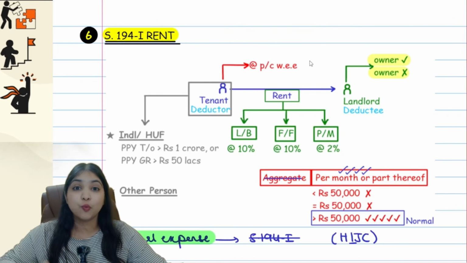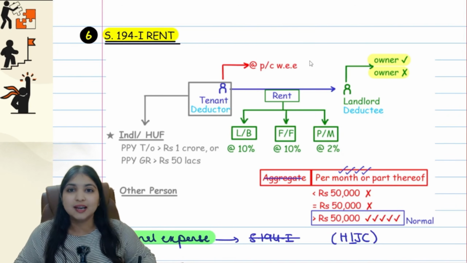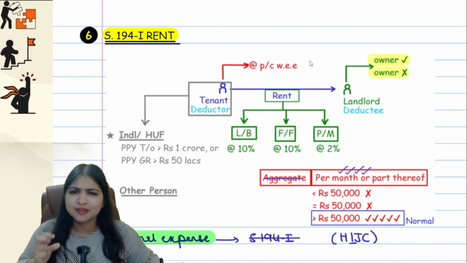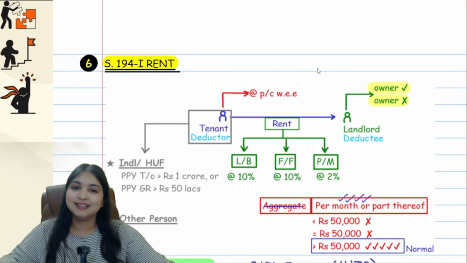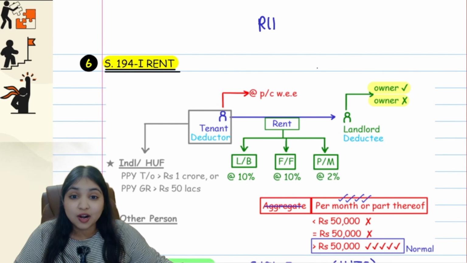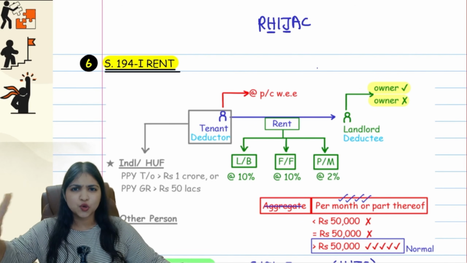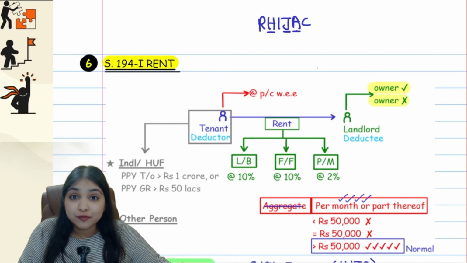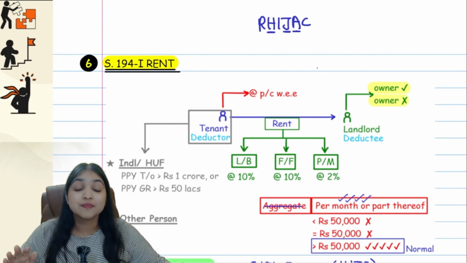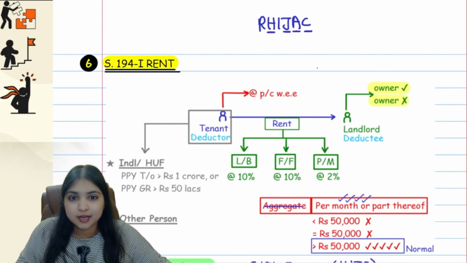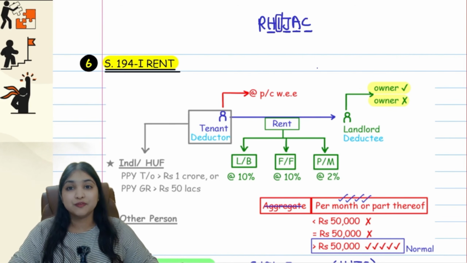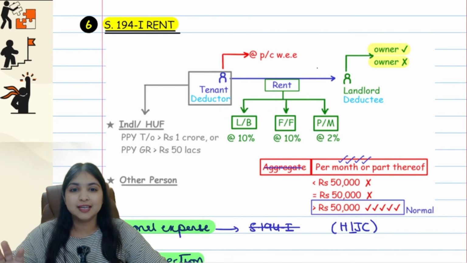Now, let's come to 194I, our next section in our entire TDS learning. Section 194I is TDS on rent. Very important section because again, this is an R hijack section. So under your R hijack sections, you know about 194H, TDS on other commission. You know about 194J, professional fees, director's fees, technical fees, royalty, non-compete fees. You know about 194A, interest other than interest on securities. You know about 194C, payment to contractors. And now you're going to be learning 194I. 194I talks about TDS on rent.